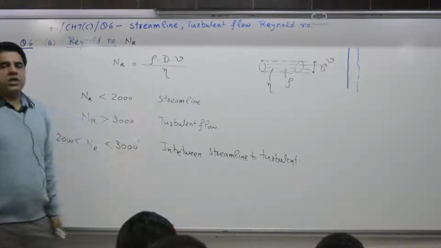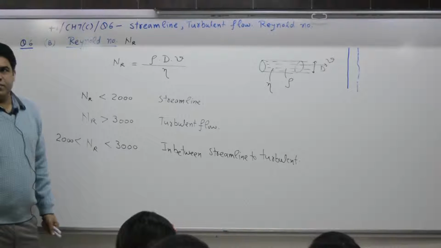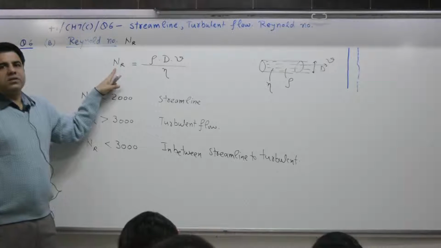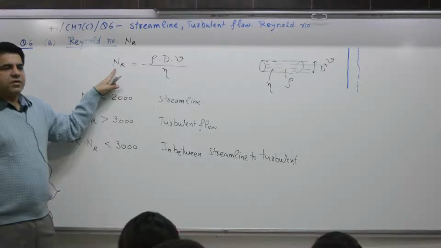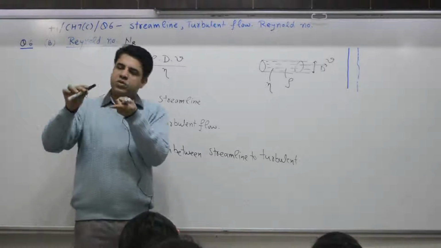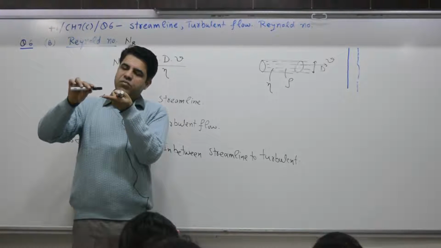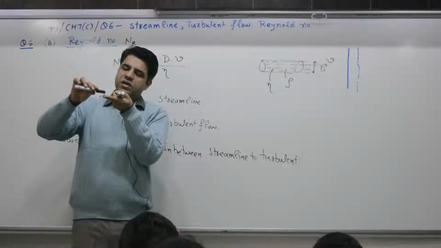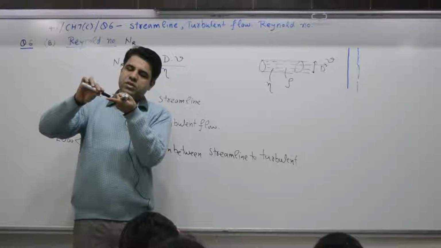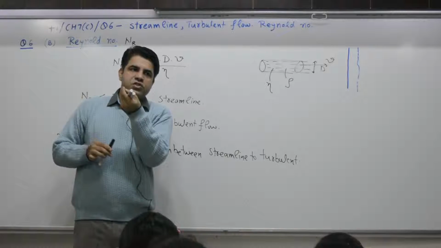Discussion. Eta will try to do what? Yes, eta will try to decrease this number. That is why when you have honey moving out of the bottle onto another object, a spoon, the flow is smooth.